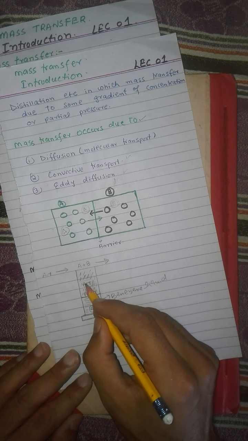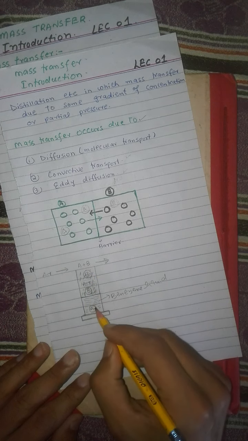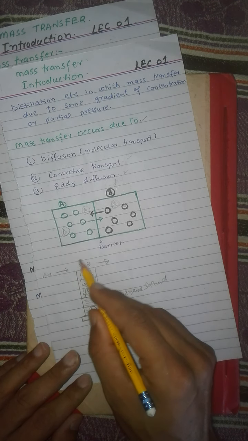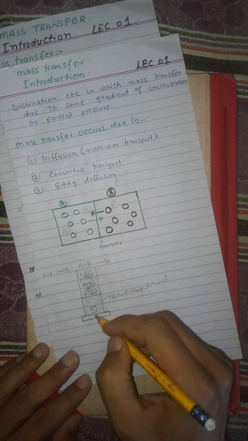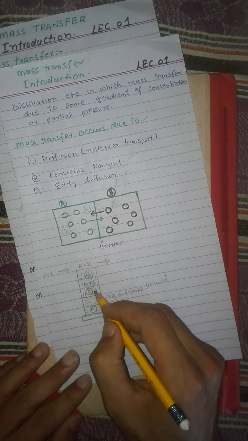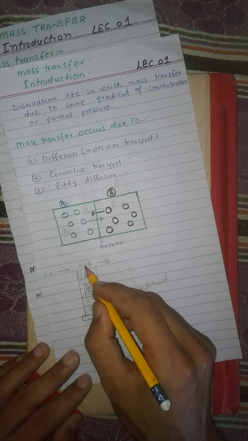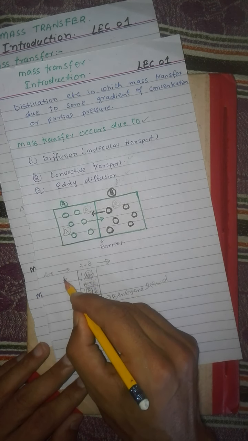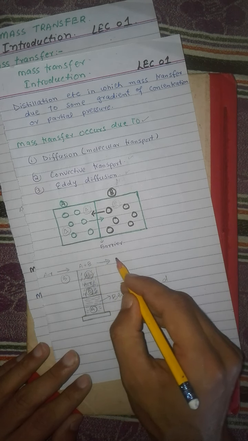Suppose the air is denoted by component B and the benzene is denoted by component A, and there is a mixture of air and benzene on the upper side of the beaker. The benzene will transfer through this stagnant layer of air through the diffusion process. Once the benzene reaches the top of the beaker, it will mix with the air, component B, and it will be carried away by the air.